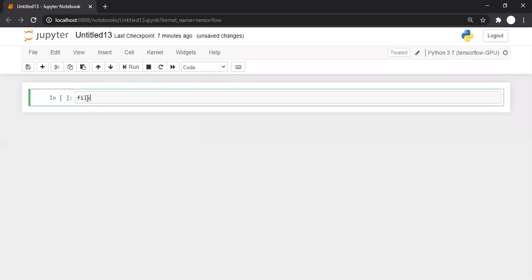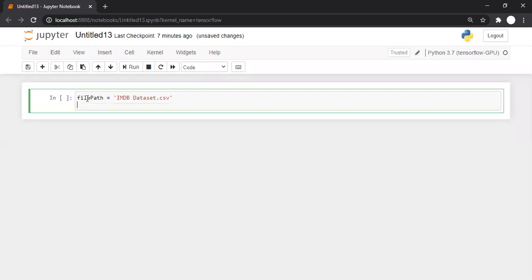So we have a file available with us, and that file contains movie reviews available on IMDb. IMDb dataset.csv is a file which contains the movie reviews available on IMDb, and I hope everyone knows what IMDb is. I have sent the link for this file in our group. I hope you must have downloaded this file.